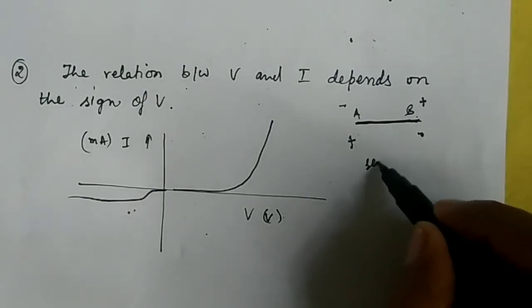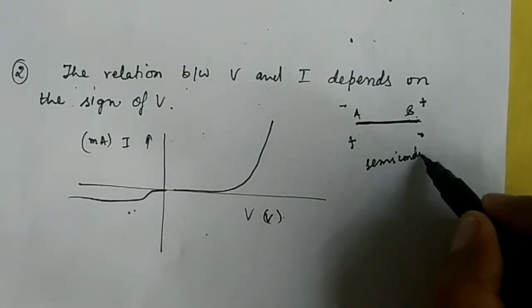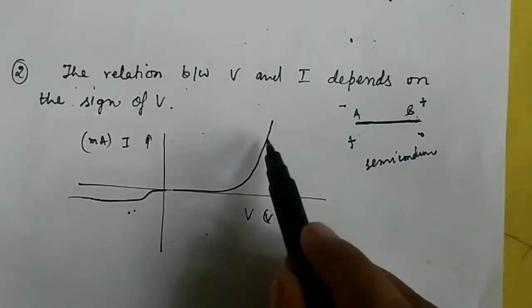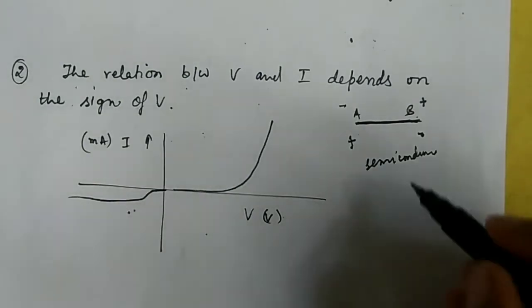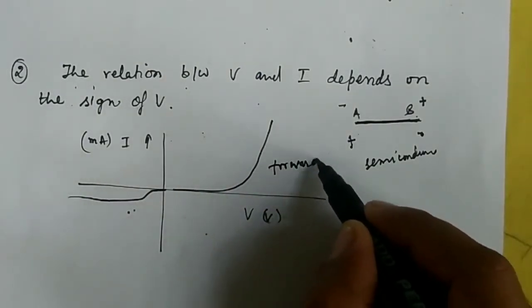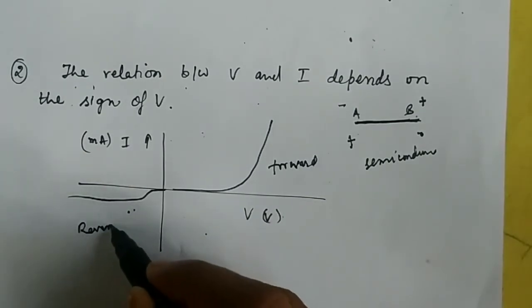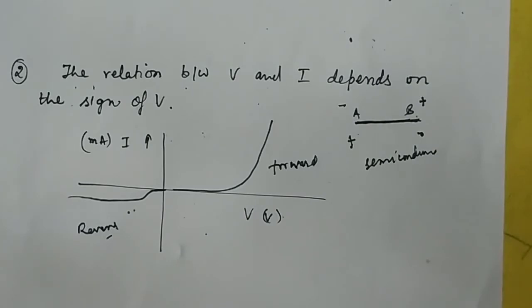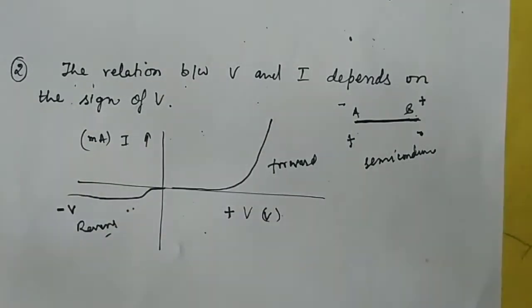This is the case for the semiconductor. That is, in forward biasing, the graph is obtained like this one, and for reverse biasing, this is forward and this is for reverse. So in the reverse biasing, the graph is coming out to be completely different. Here the potential is positive, here the potential is negative, but still we find a different type of graph.